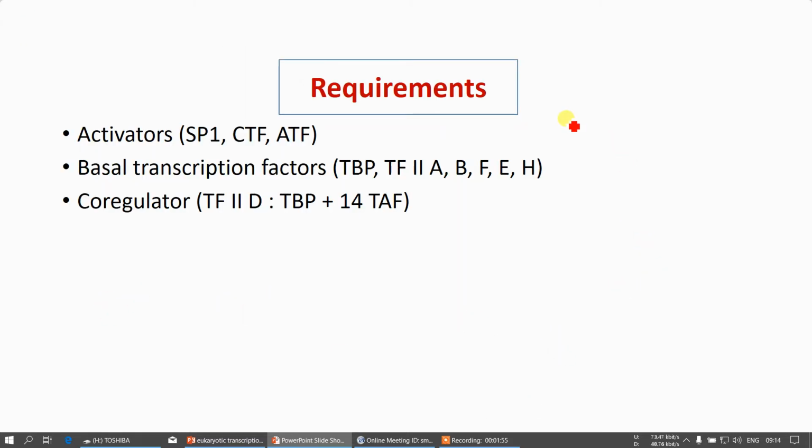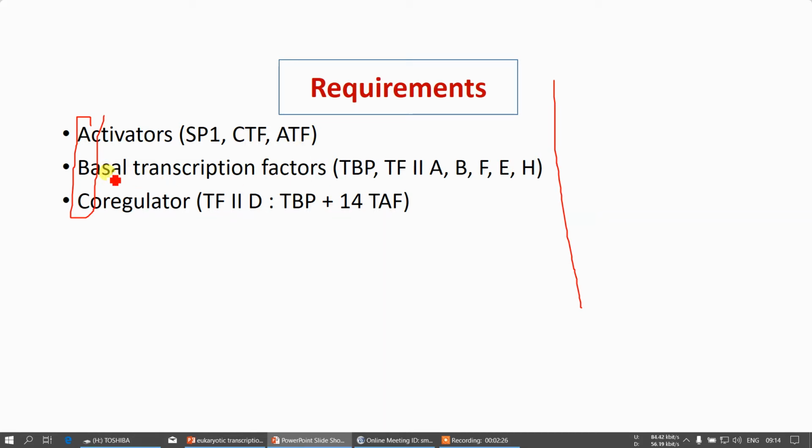And just for comparison with prokaryotes, prokaryotes also require a few components. Let me remind you, that is RNA polymerase and promoter sites. Here also we require a few elements. For your convenience, please remember them in the sense of A, B, C. A stands for activators, which include SP1, CTF and ATF.